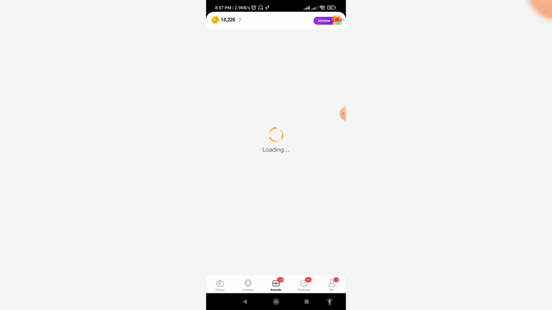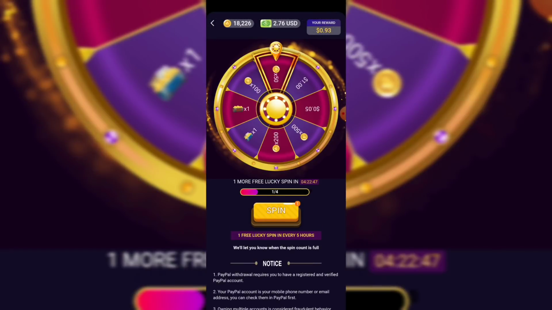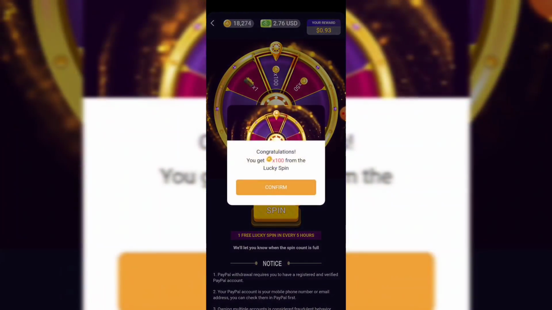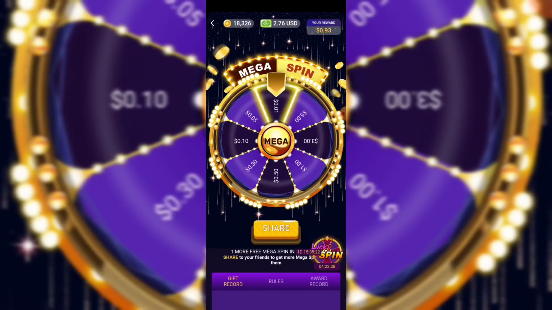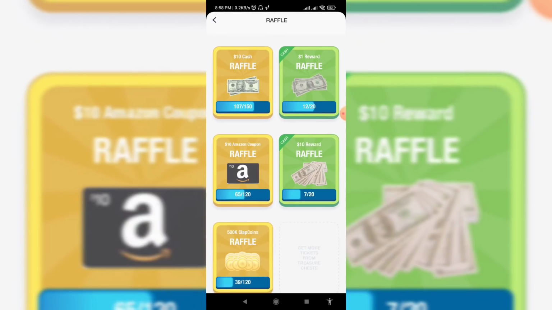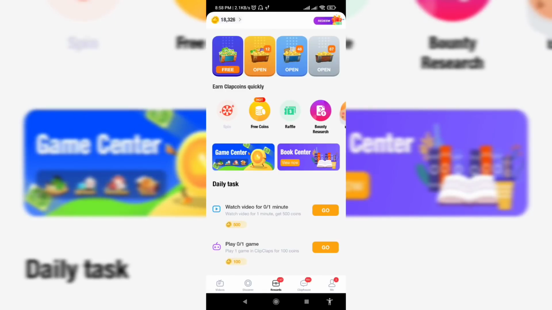Here is reward. You will get 4 spins in a day. So I am going to spin, let's check what I will get. I got 100 coins. One option is that you can spin and earn coins. The second option is that you can earn boxes from which you can get coins, and the third one is $10 cash, 1 raffle cash, and so many options. You can check it on your own mobiles.